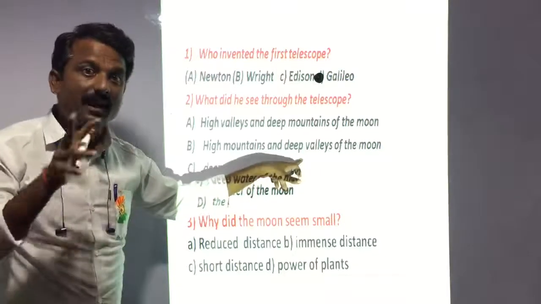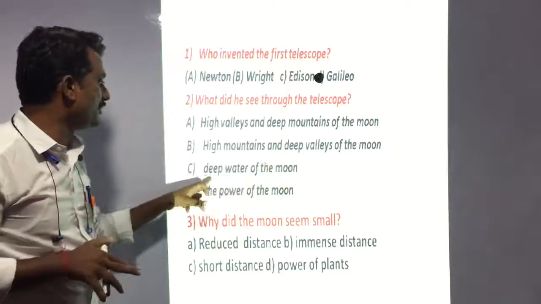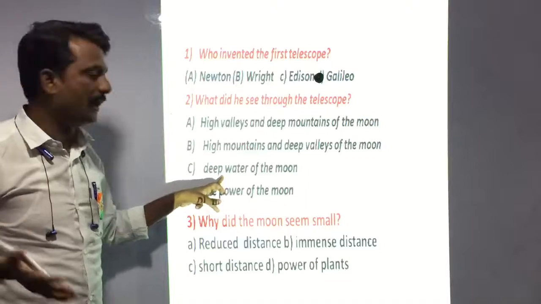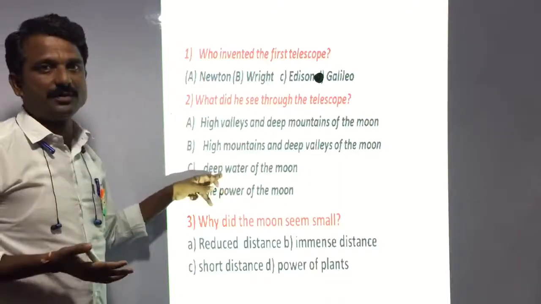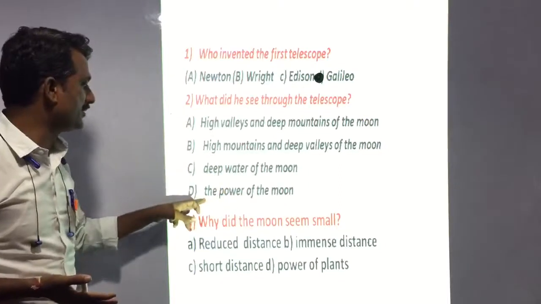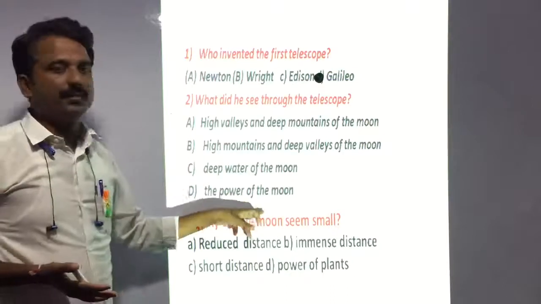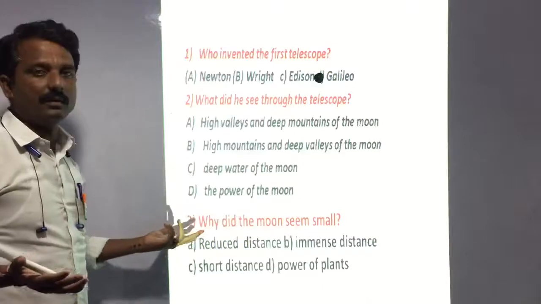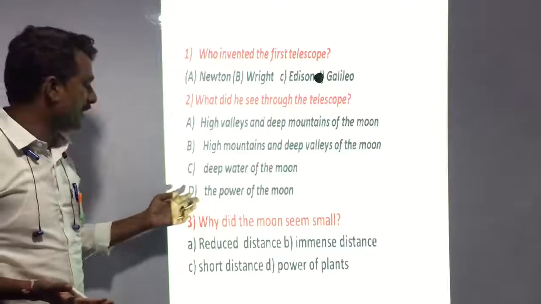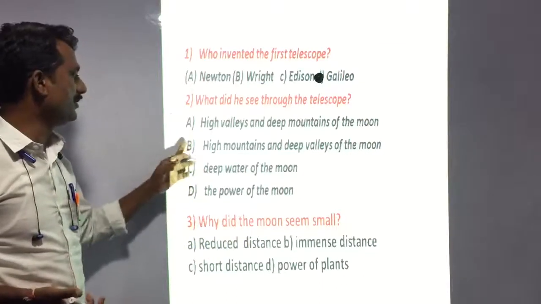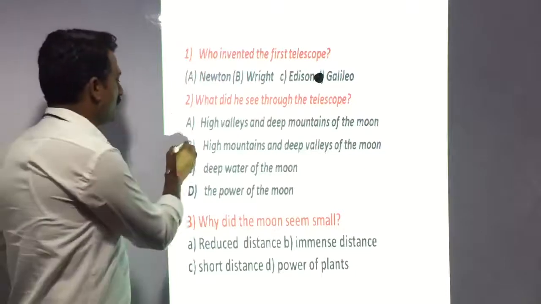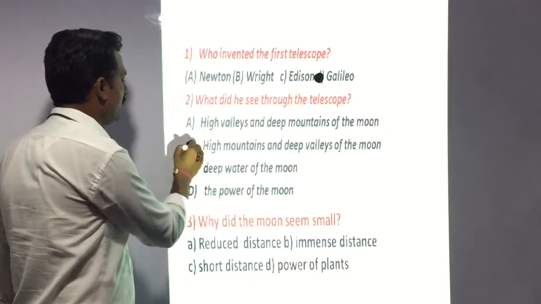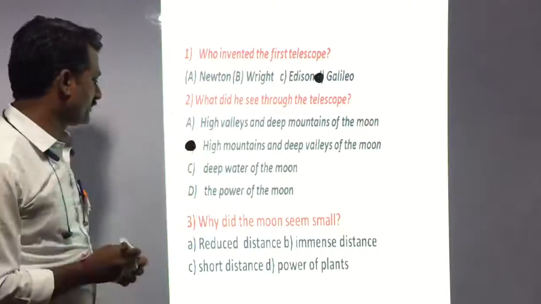Deep water: up to now we have found no water on the moon, so option C cannot be correct. Now the power of the moon: there is no point in writing this answer. So the B answer is the correct answer. You have to make a black circle in front of B.